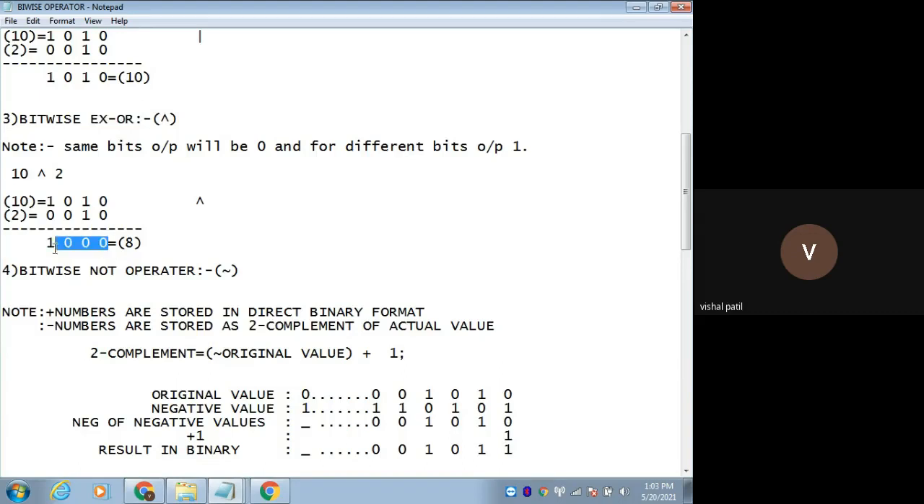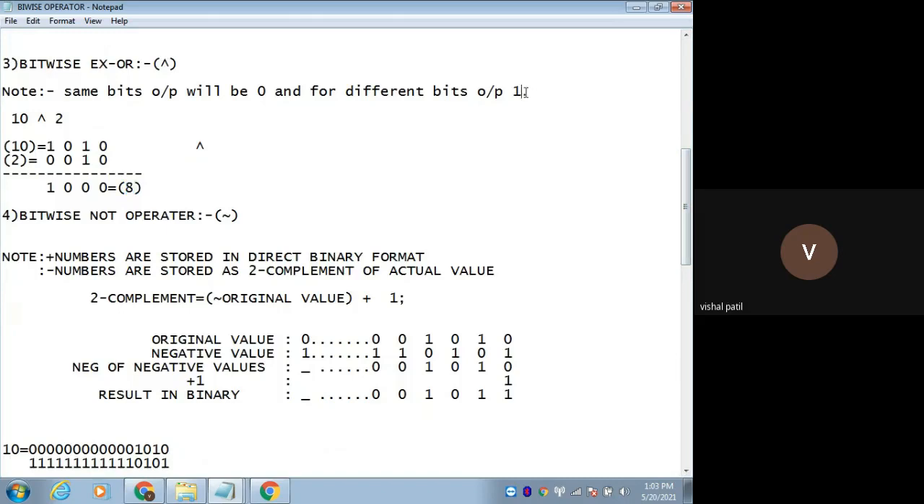Okay, so convert this binary into decimal, so you'll get 8. Now you might have understood what is bitwise XOR operation. You need to remember this point. If the bits are same, the output will be 0. For different bits, it will be 1.